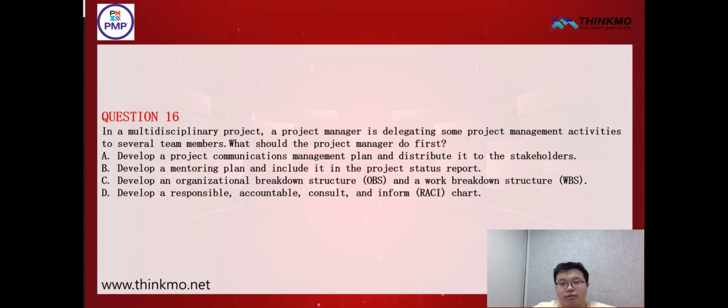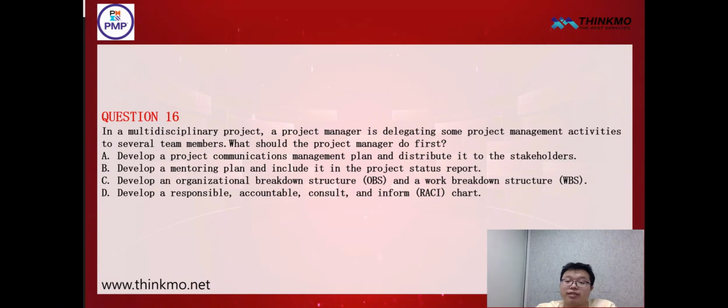Hello everyone, today we will continue to go through the PMP question bank. Next up is our 16th question. Question 16 is about a multidisciplinary project where the project manager is delegating some project management activities to several team members. What should our project manager do first? Everyone, pay attention to what should be done first.